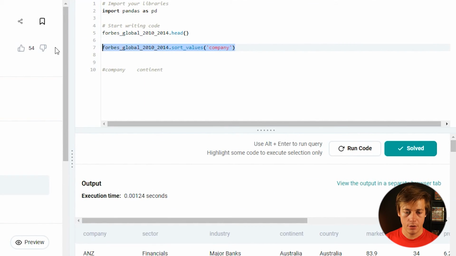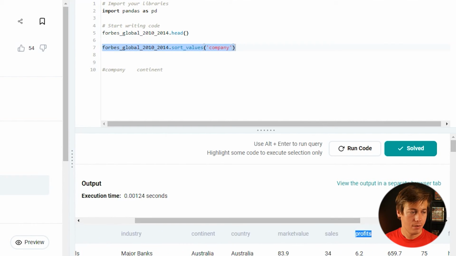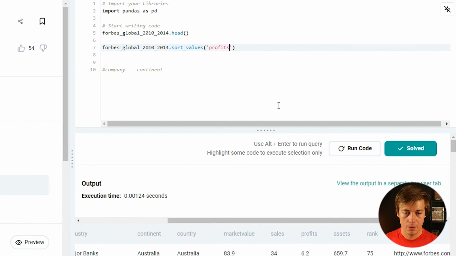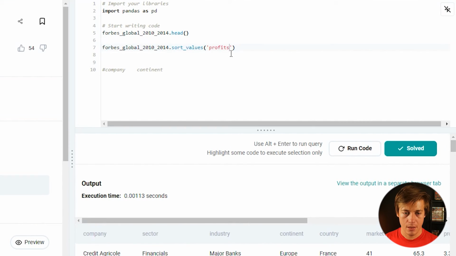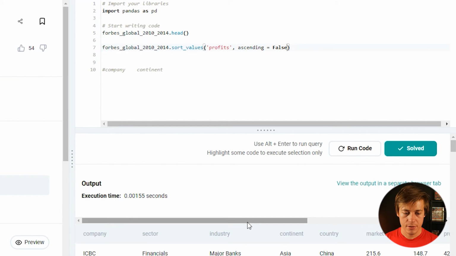So what we can do, yeah, this isn't too bad. So sort_values this time, and instead we're just going to do profits. This is the most profitable company. And then we'll put ascending equals False. This will give us our number one, ICBC, which we have over here.